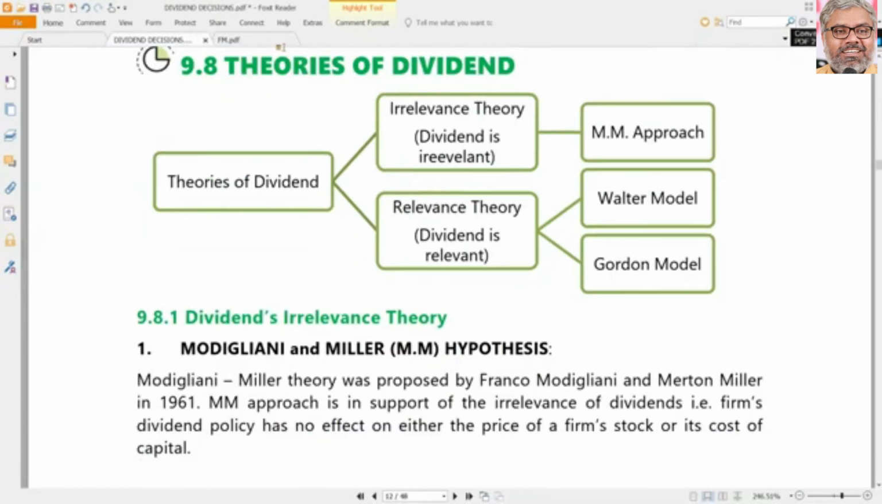In the next session, we will enter into the real theories of dividend. And as we already touched on, there are two types of theories. One is dividend irrelevance theories and the other one is dividend relevance theories. Irrelevance theories are proposed by Modigliani Miller. Relevance theories are put forward by two different people. One is the Walter model and the other one is Gordon's model. We will see these models, formulae, and of course solving some problems related to these models will also be done in the next session.